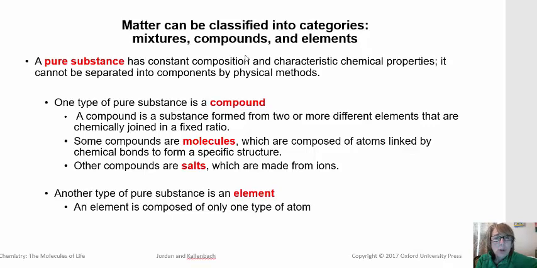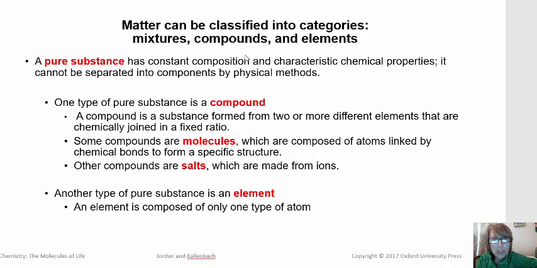Pure substances also have constant physical and chemical properties. So for example, pure water has a boiling point of 100 degrees Celsius at sea level and a density of 1 gram per milliliter at 4 degrees Celsius. So these properties are used to help identify pure substances, and they can also help us gauge the purity of chemicals.